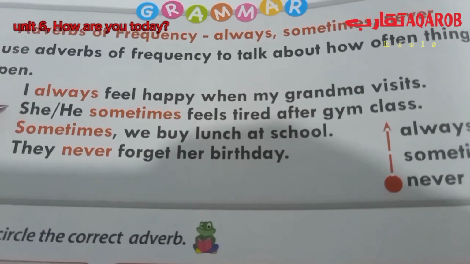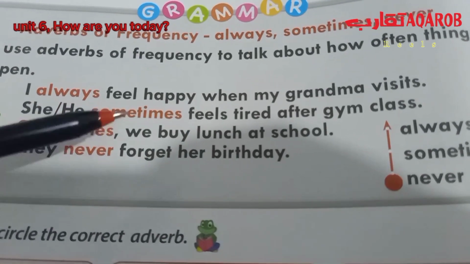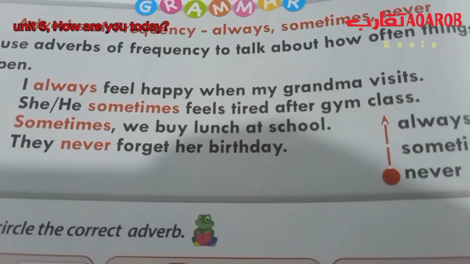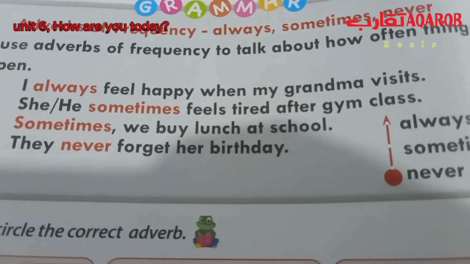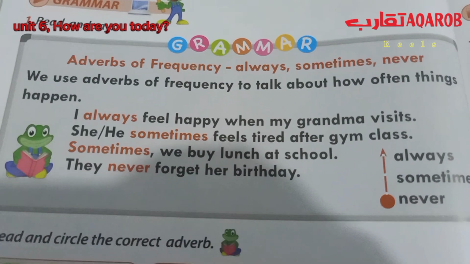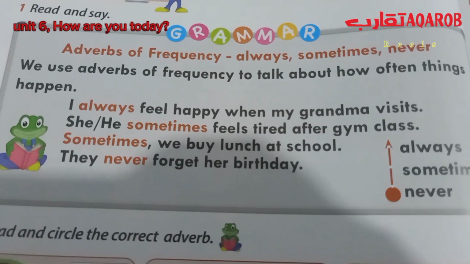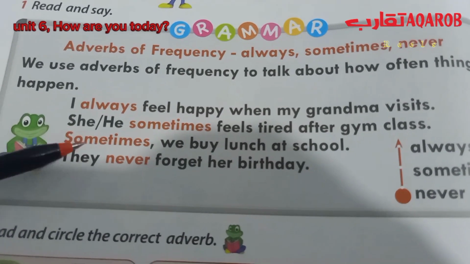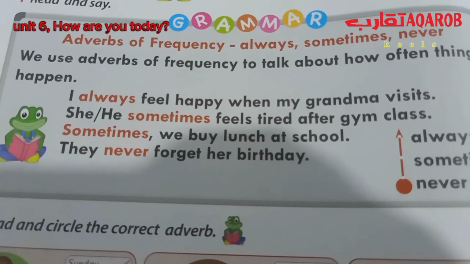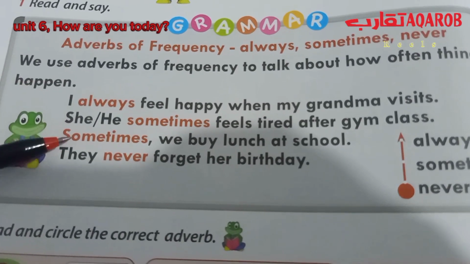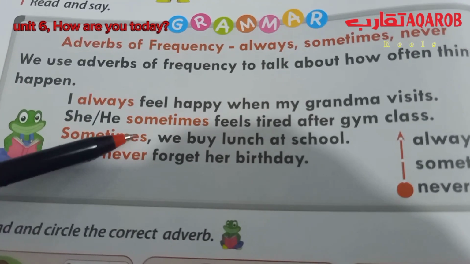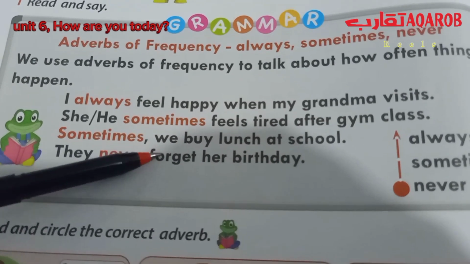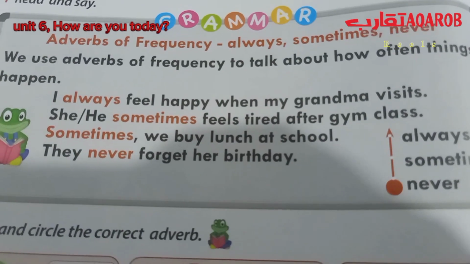Okay, number two. She or he sometimes feels tired after gym class. Not always, not every day. So, she or he sometimes feels tired and sometimes doesn't feel tired after gym class. And we can put the adverb of frequency before the whole sentence. We say sometimes, but we have to put what? Comma. Sometimes, comma, we buy lunch at school.